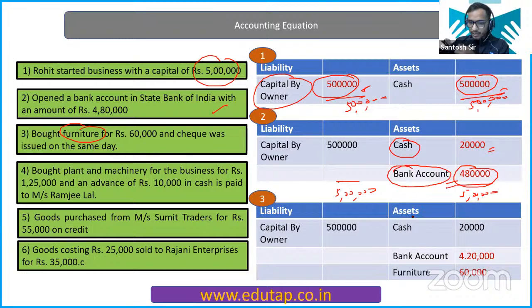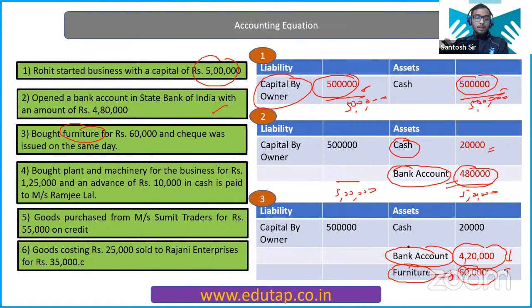On the asset side, you are going to enter furniture. That is your 60,000. This is the balance sheet, you can say. So on the furniture, you are going to enter 60,000, right? And you have paid with the check. So your bank account is going to decrease by 60,000. So one asset is increasing by 60,000, another asset is decreasing by 60,000. So thereby, again, total will be same. Liability is equal to asset. Total liability will be equal to asset. Liability, I mean to say external liability plus capital.